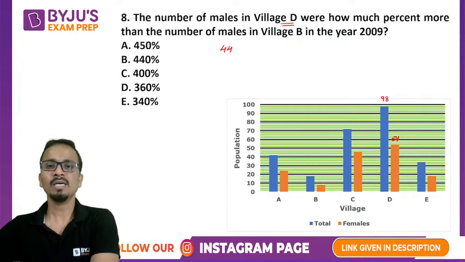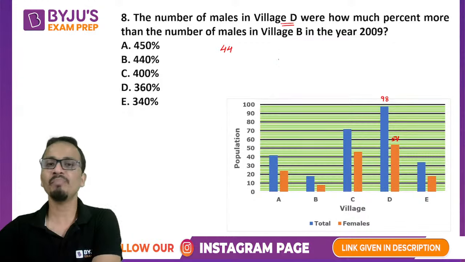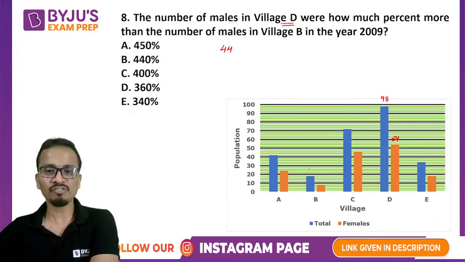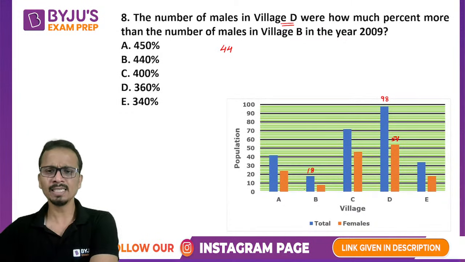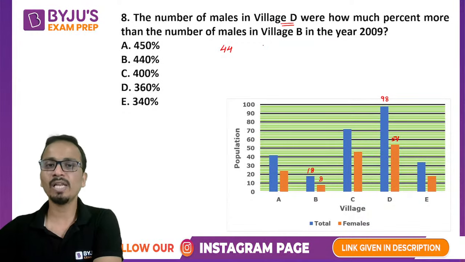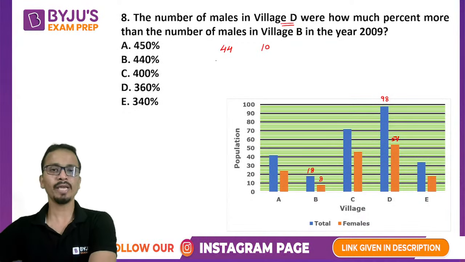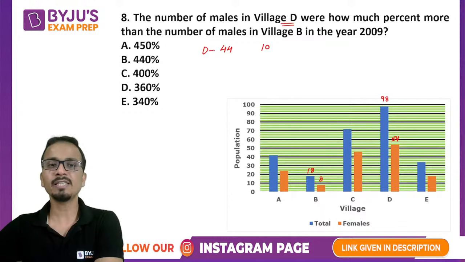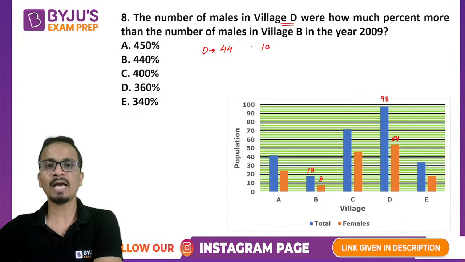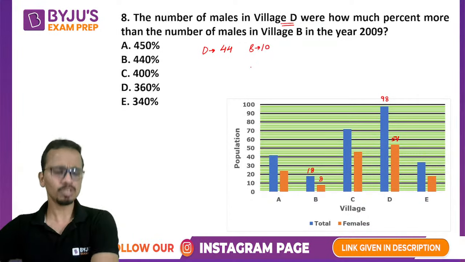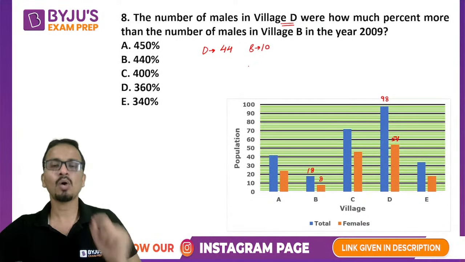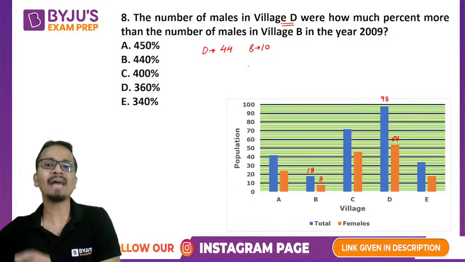Now, this value is how much percentage more than the number of males in village B. In village B, the total population is 18 and females is 8, so the number of males is 10. So in village D the number of males is 44 and in village B it is 10. We have to find out 44 is what percentage more than 10.